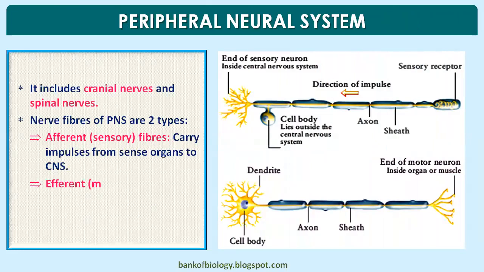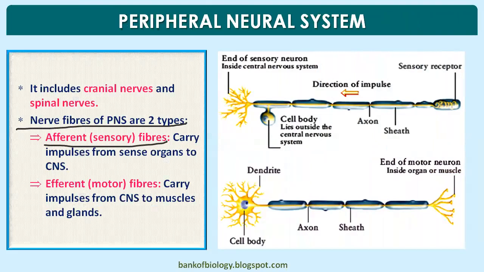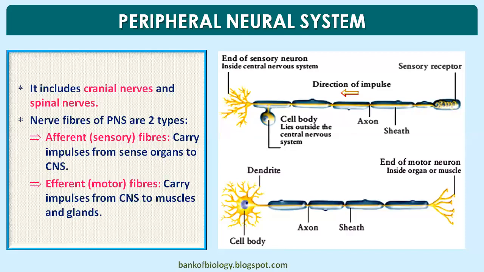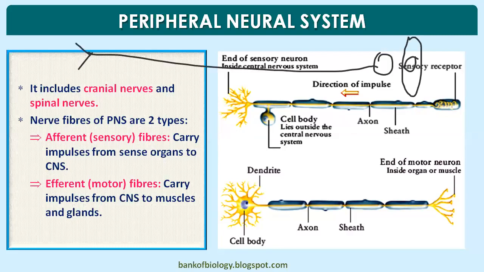The nerve fibers of the PNS, peripheral nervous system, are of two types: afferent nerve fiber and efferent nerve fiber. Afferent, in our words, is sensory. Efferent means motor. Afferent fiber, sensory; efferent fiber, motor. Okay, so the afferent fibers carry impulses from the sense organs, let me draw, this is an eye, so from the sense organ to the brain. This is the position. We know impulse is always unidirectional.